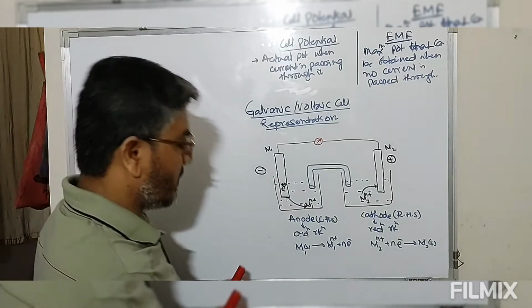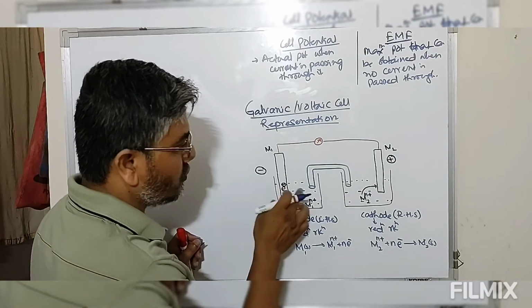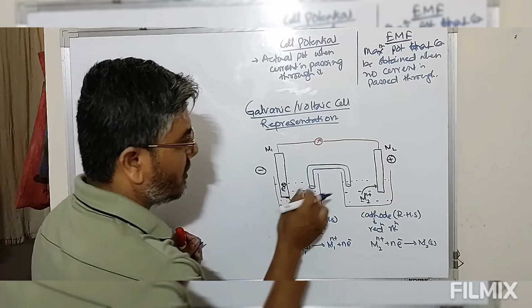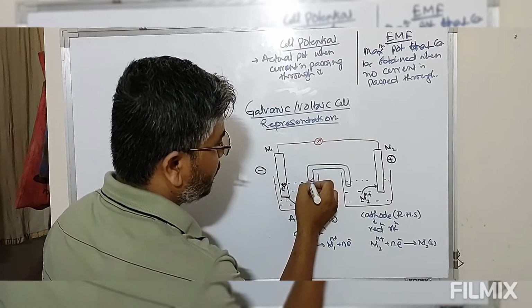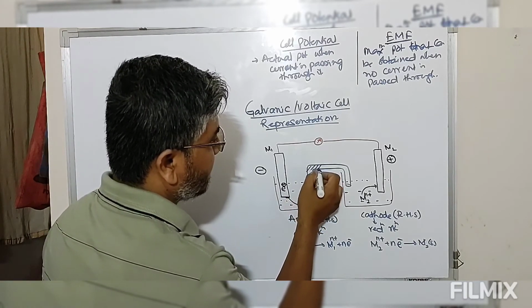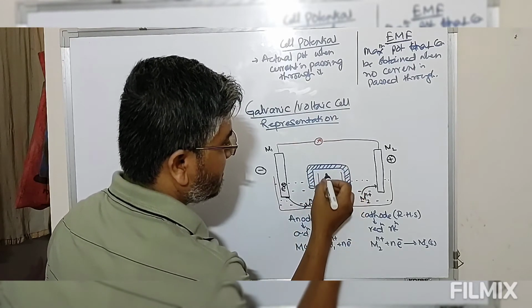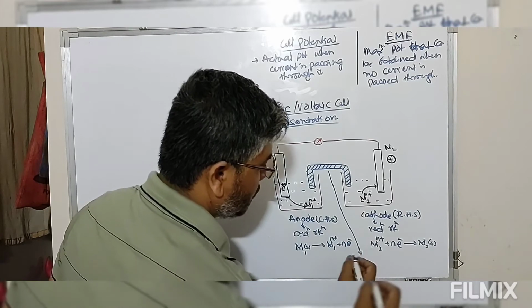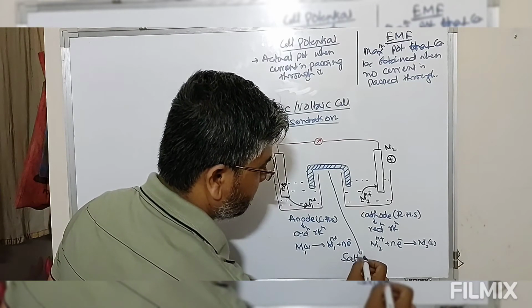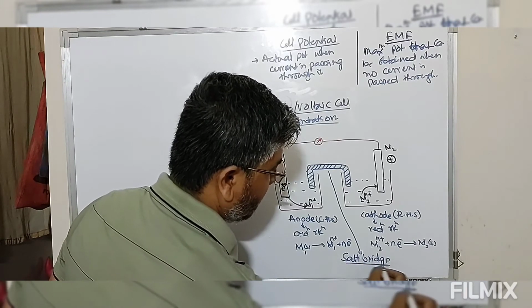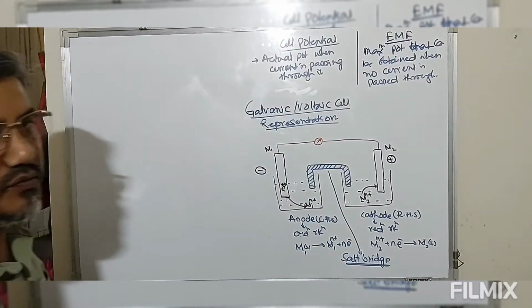Now look at this, we have a glass tube which connects the cathode and anode compartments. This glass tube is known as the salt bridge.